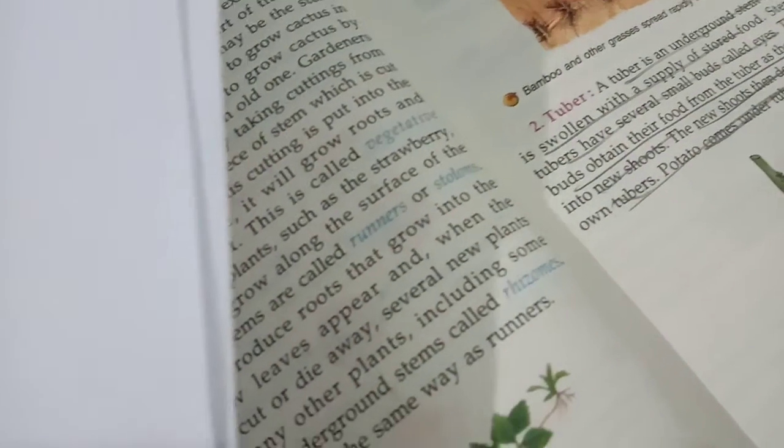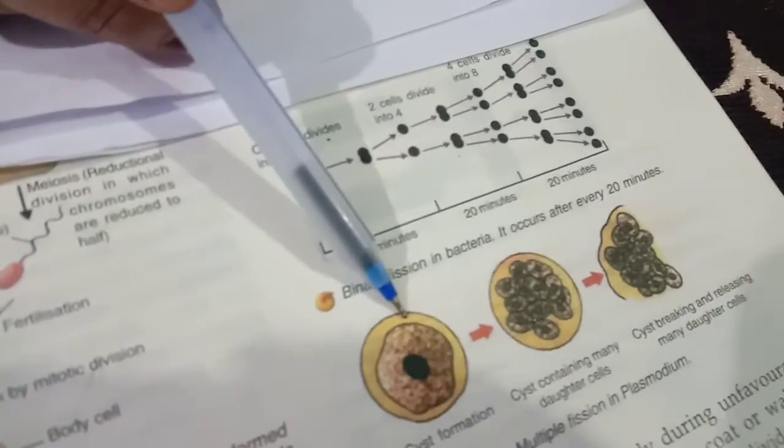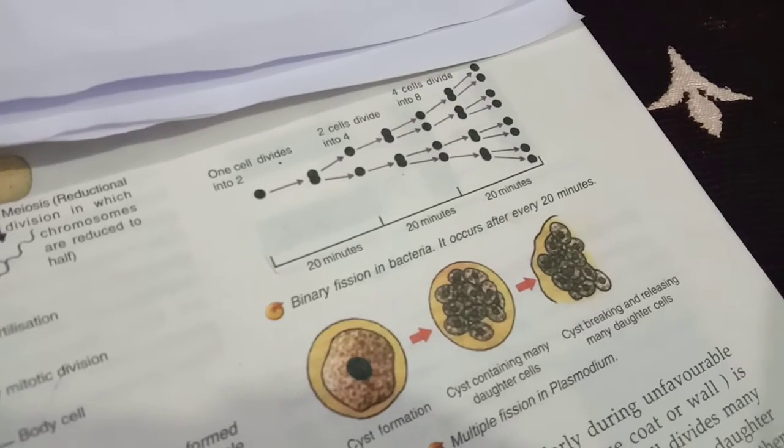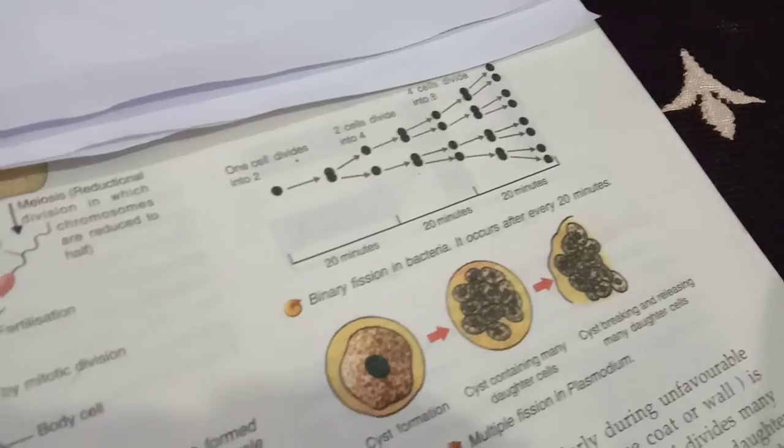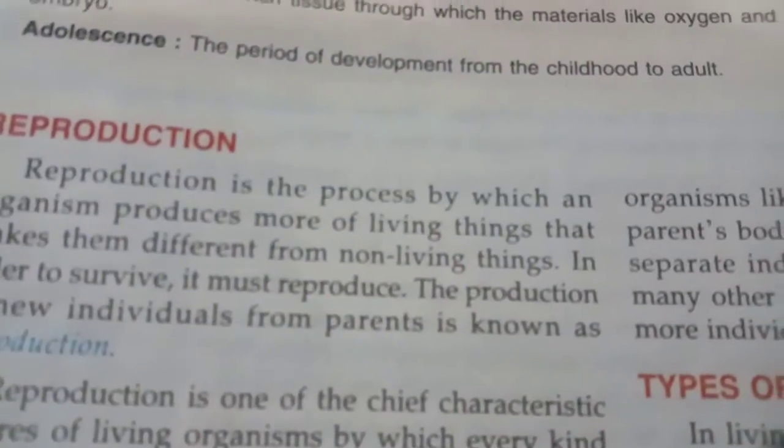So under asexual reproduction, what had you all studied? You had studied this diagram. You can see binary fission, multiple fission, got it? And then budding, spore formation, fragmentation and regeneration. So that is all. Practice the diagrams, children, and you may be asked in the exam or in the test to label them.